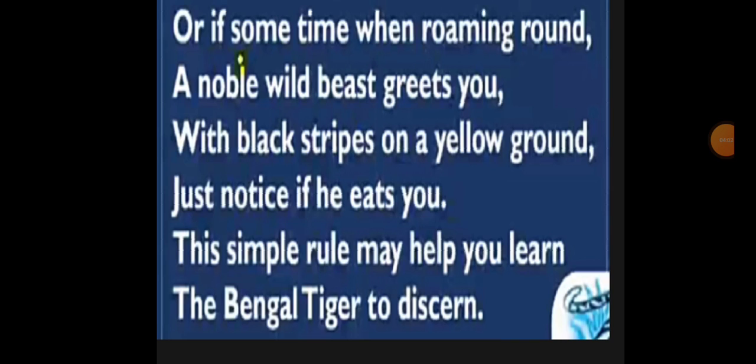So the poetess is saying that if you are roaming around and you see such a type of animal, you can say that it is a Bengal tiger.